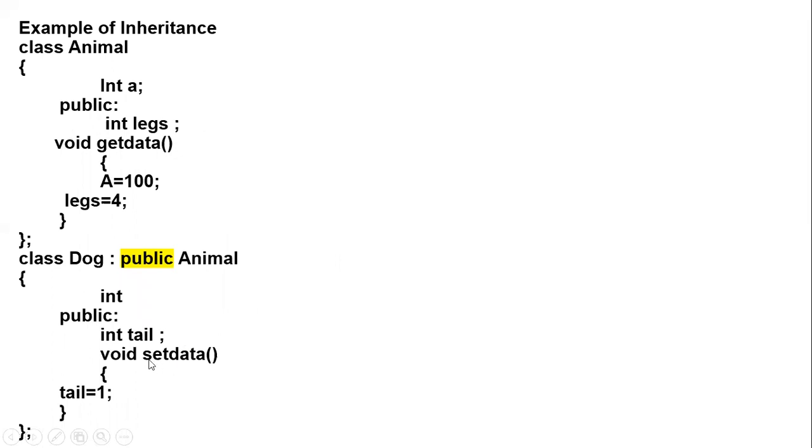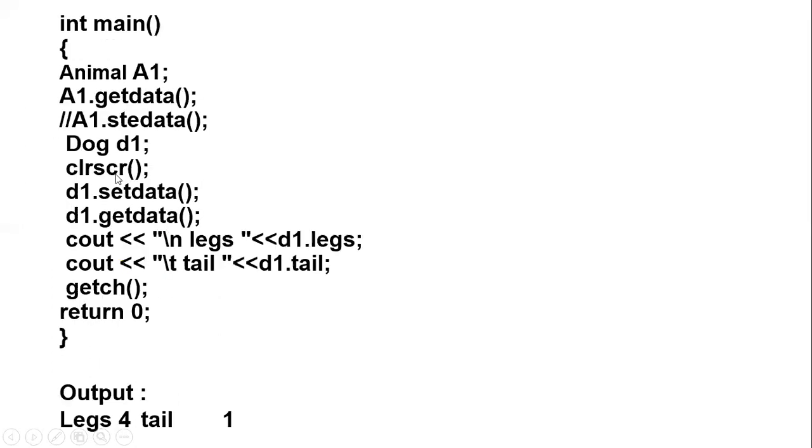Set data is the function of the dog class, which is a subclass of the animal class. You can't access it from the animal class because nothing is exposed there about set data, so it will give an error.